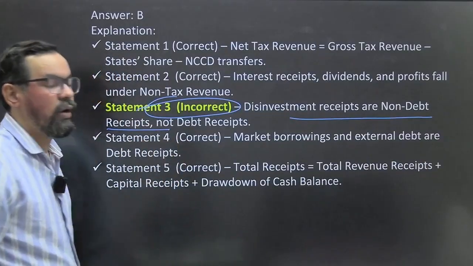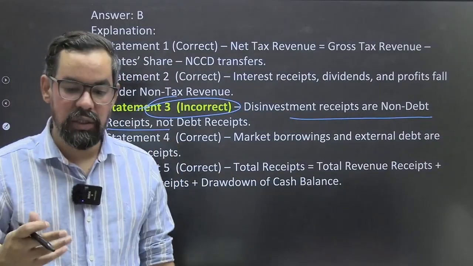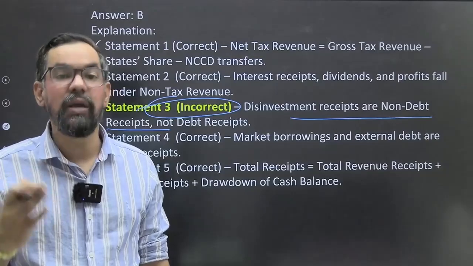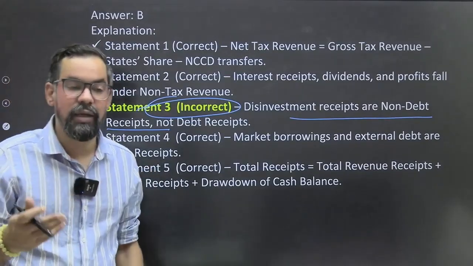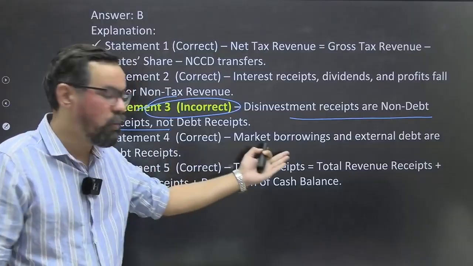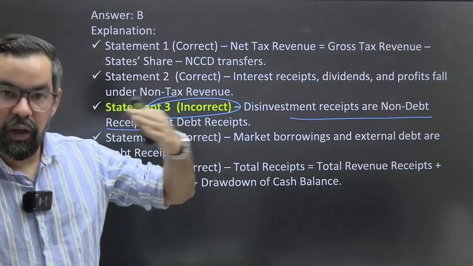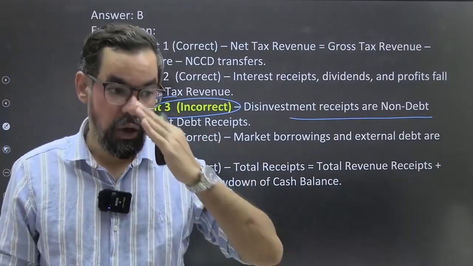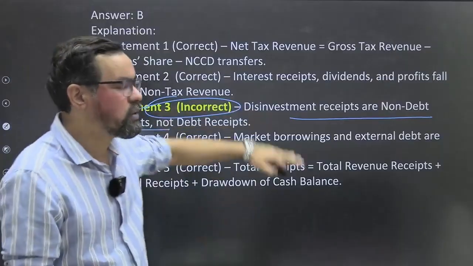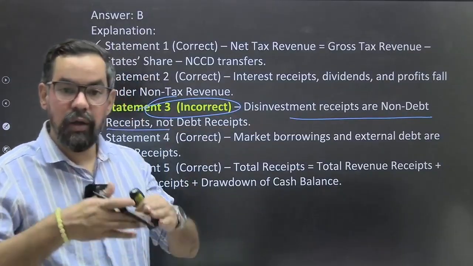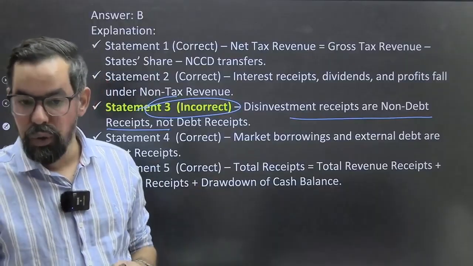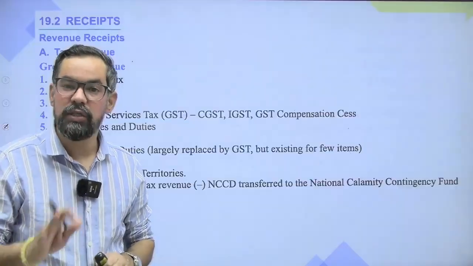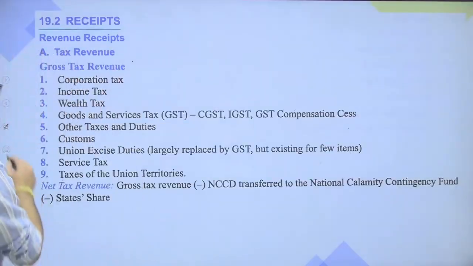So they are not debt because we do not have to pay any interest. Or the government is not raising any liability through those. Okay? So in case of bonds or in case of market borrowings, you have to pay regular interest to the depositors or investors. But in this particular case, you are selling stake, you are selling ownership in the form of equity to the general public. So you do not have to pay any interest on those accounts. So let's have a look, guys.